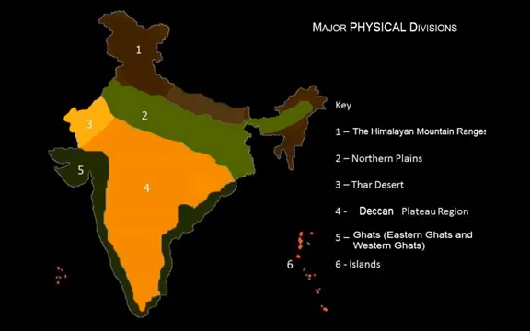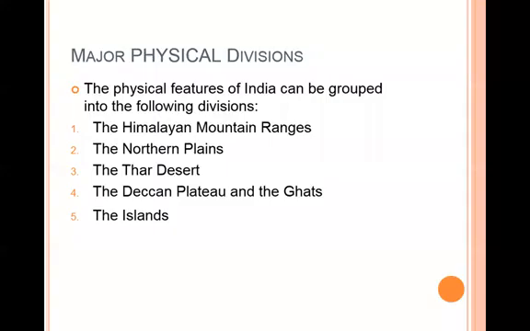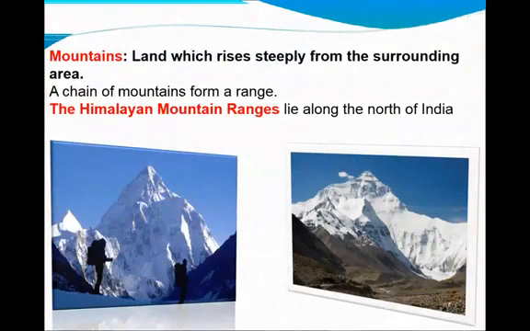And five, dark green, is the Ghats, Eastern and Western Ghats, and six are the islands. Now, the major physical divisions of India can be grouped into the following: the Himalayan mountain range, the northern plains, the Thar Desert, the Deccan Plateau and the Ghats, and the islands.